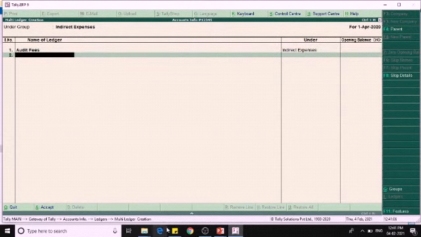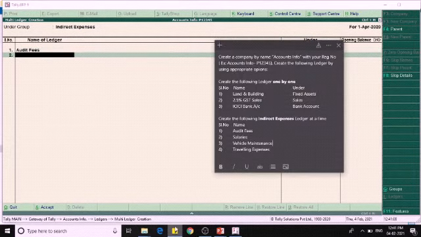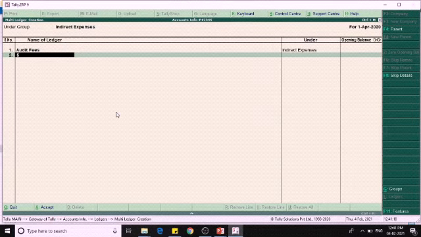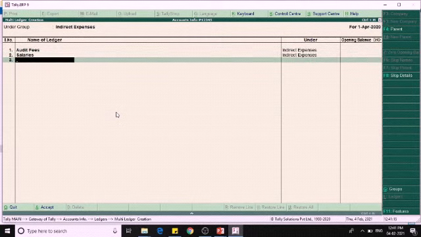Next one is salaries, vehicle maintenance, and the last one is traveling expenses.